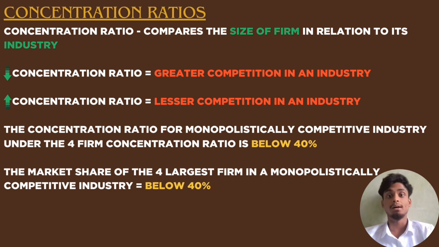For example, the market share of the four largest shoe firms in the shoe industry must be below 40% in total to become a monopolistically competitive industry. So remember, the concentration ratio of the four largest firms must be below 40% in total.